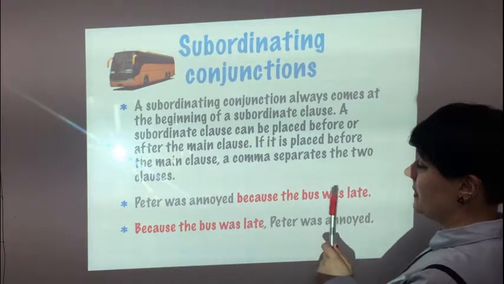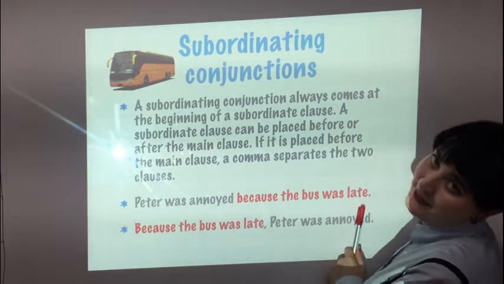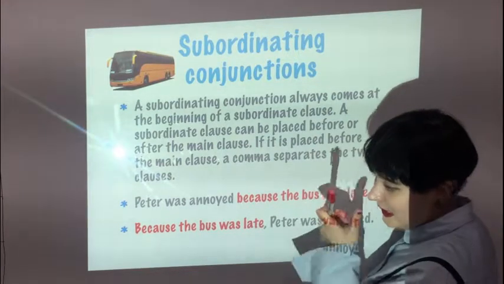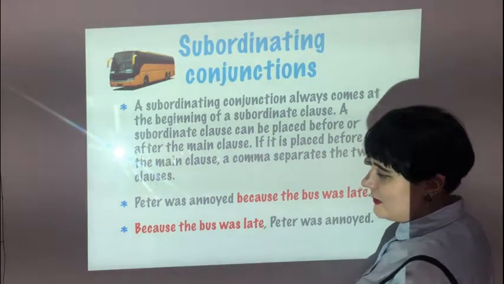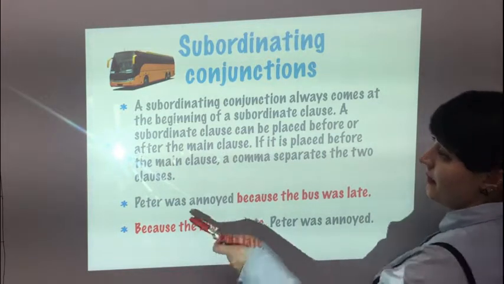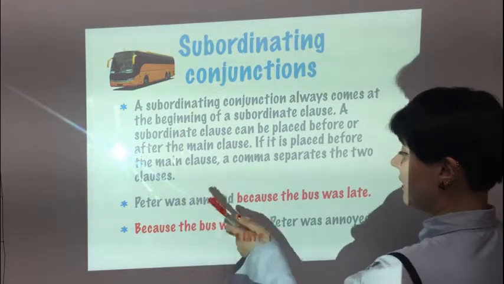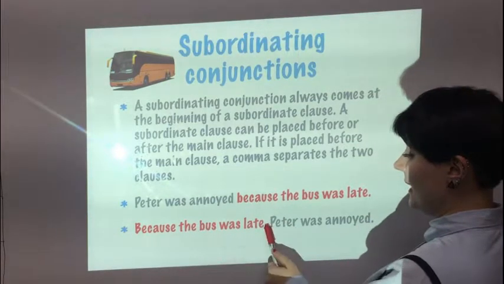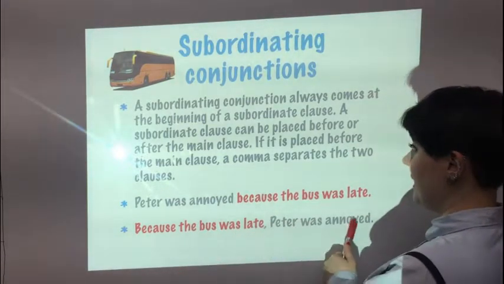Peter was annoyed because the bus was late. It could also be because it's large, but this time it was late. So Peter was annoyed because it was late. He was annoyed, this is the independent clause. The dependent clause comes afterwards. Because the bus was late, comma, Peter was annoyed.